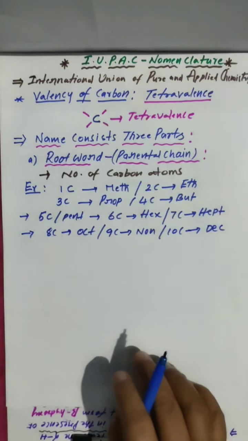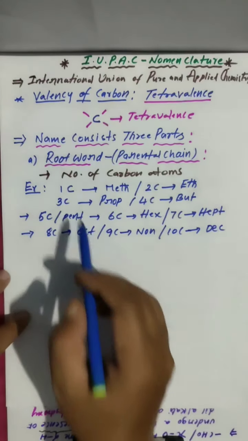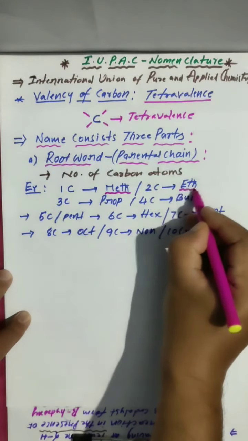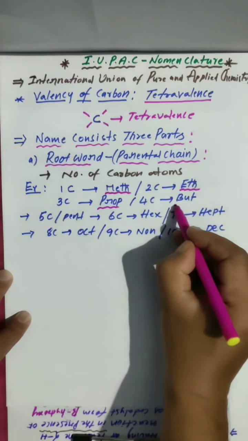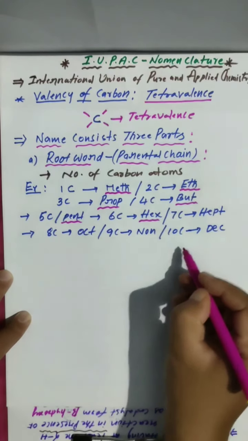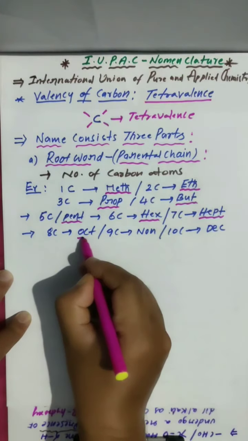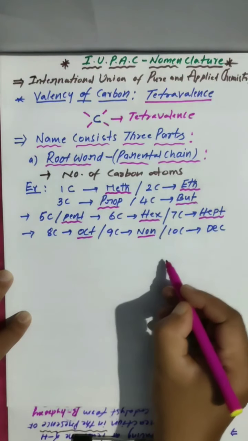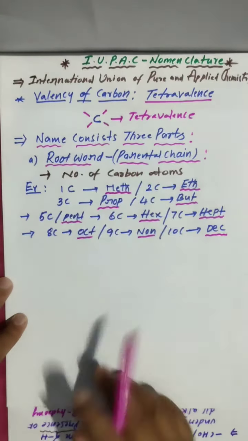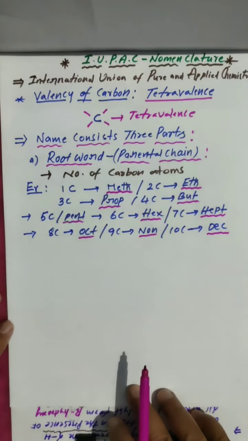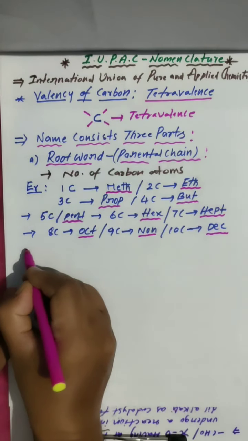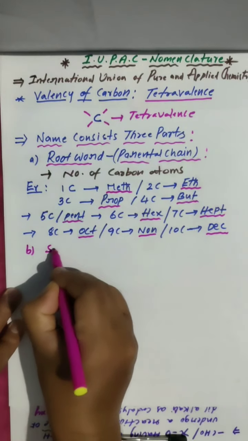Maximum 1 to 9 only, then we get 10. 1 is meth. 2 is eth. 3 is prop. 4 is but. 5 carbons, pent. 6 carbons, hex. 7 carbons, hept. 8 carbons, oct. 9 carbons, non. 10 carbons, dec. So the first thing, the root word, we have to identify in the chain. Clear?